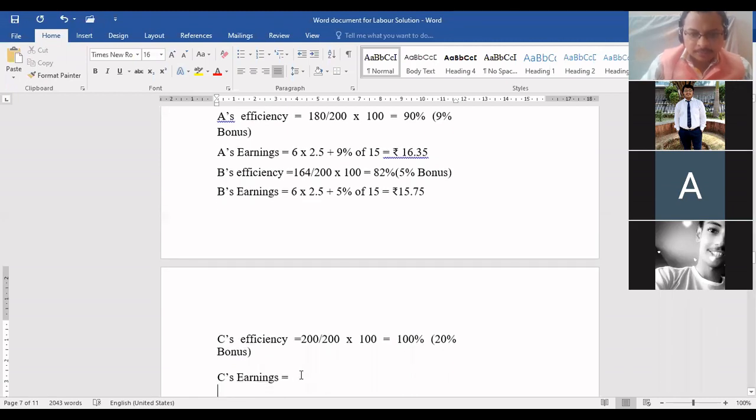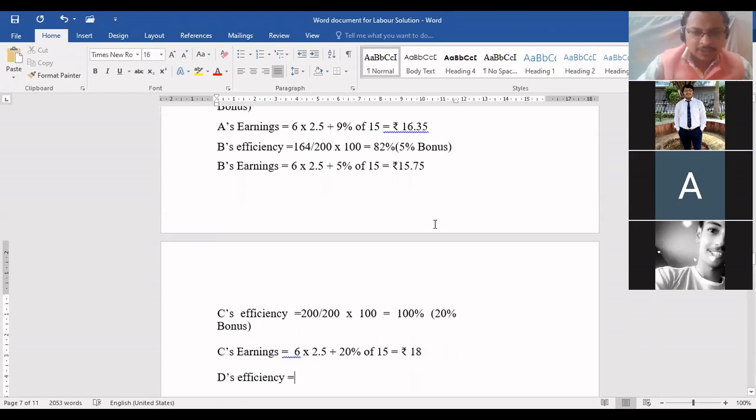So come on, tell me, he's earning 6 into 2.5 plus 20% of 15. Come on, tell me, beta, final answer. 18. 18 rupees. Very good.